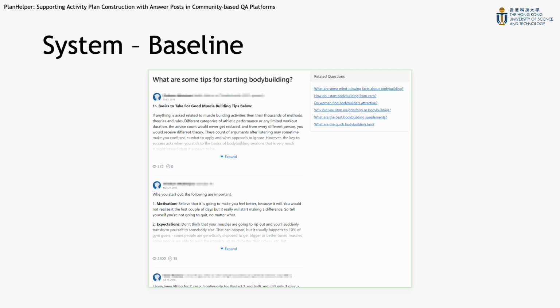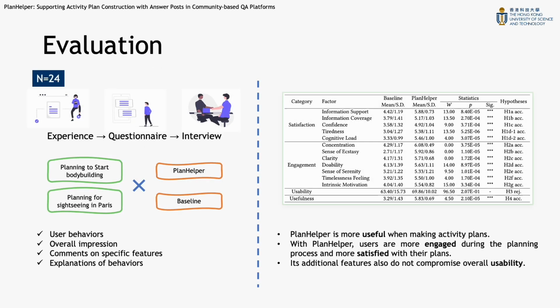To evaluate PlanHelper, we conducted a mixed method within subject study with 24 frequent CQA users. The participants were asked to construct 2 activity plans, sightseeing in Paris and starting bodybuilding, each from a selected core thread. They would use PlanHelper and a baseline system on 1 task each. The order of the 2 plans and the 2 systems are counterbalanced. Users' behaviors were recorded during the experience.